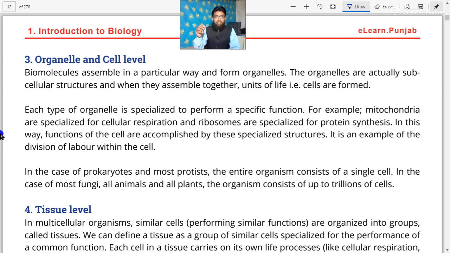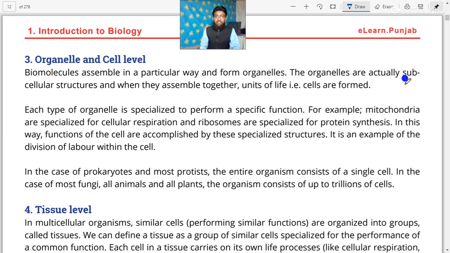An organelle is a smaller structure present in the cell and performing a specific function. So biomolecules assemble in a specific way and form organelles.